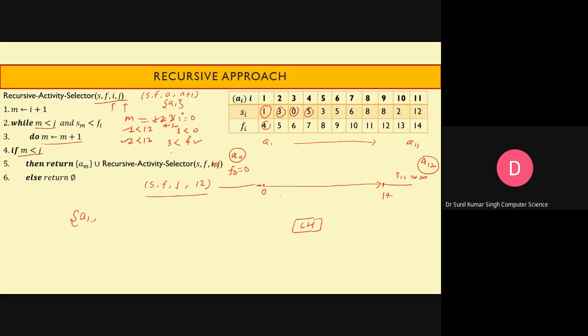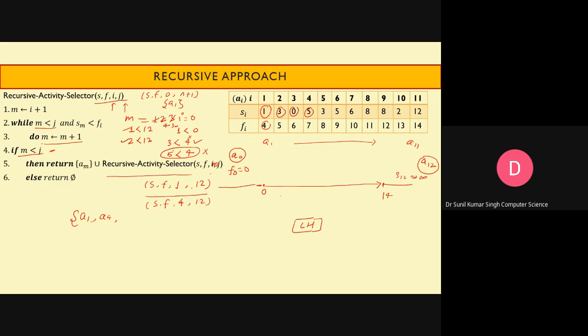Sm is 5. So here 5 is less than 4? You can see this condition is not true. If any one of these conditions is not true, then it will not execute and will move to step number 4. So you will see that the value of m is 4. So a4 will be included, it will be scheduled, and this function will be called again. So what will the values be this time? s, f, and here it is 4 and 12.